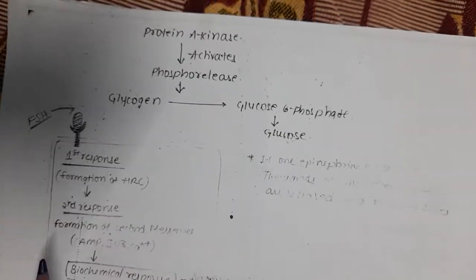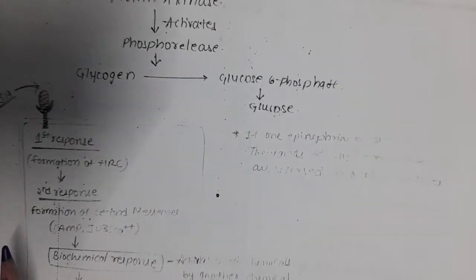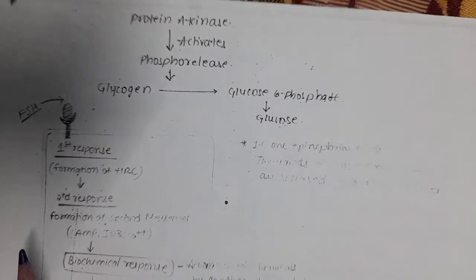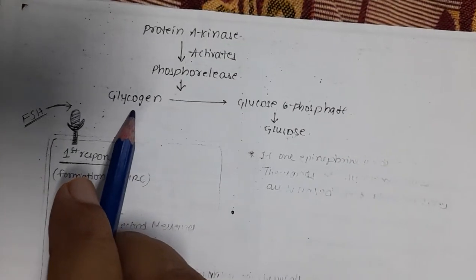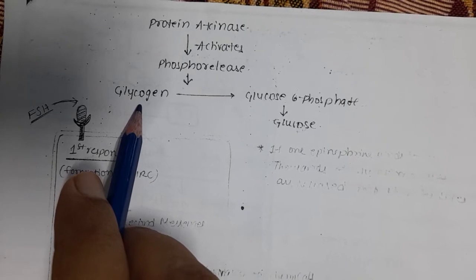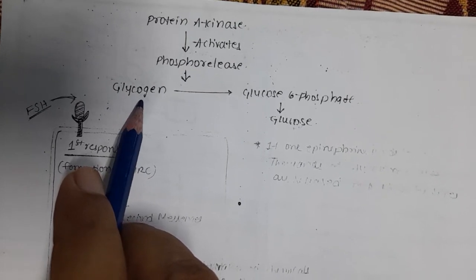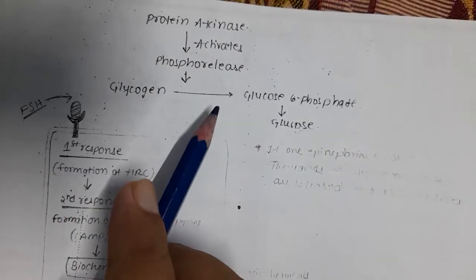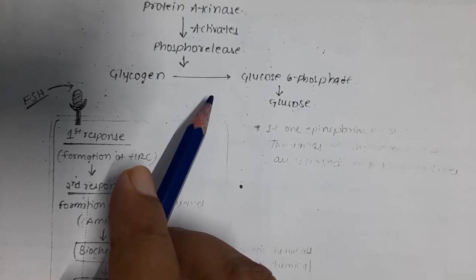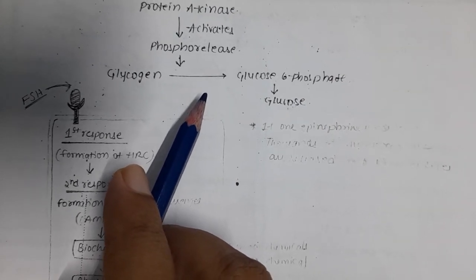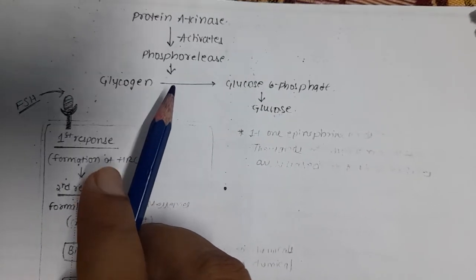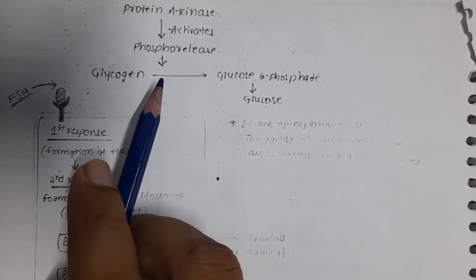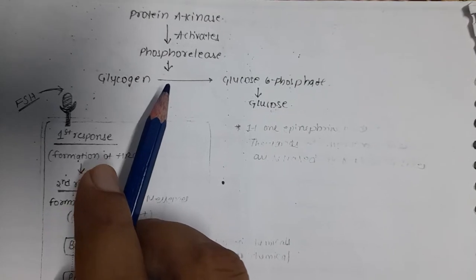Why does this entire mechanism happen? You know that epinephrine is involved in glucose metabolism. Here the glycogen, which is generally stored in skeletal muscles and liver, is converted to glucose, because epinephrine is an emergency hormone, the fight or flight or fright hormone. For example, a person is afraid of a snake and he is very close to it, so he is running away.